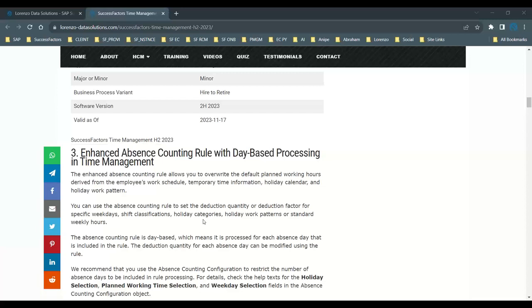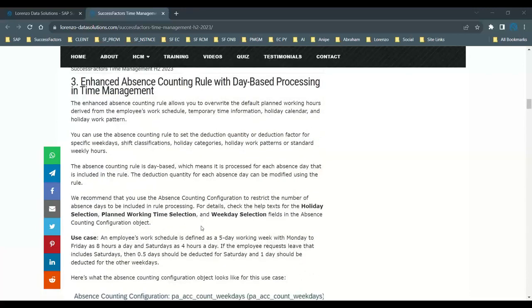Remember, absence counting rule works based on day-based functionality, not hourly based. I'll give an example here, which is provided here. SAP recommends you to use the absence counting configuration to restrict the number of absence days using the rule processing.